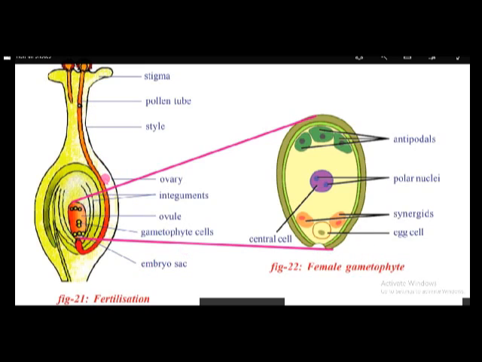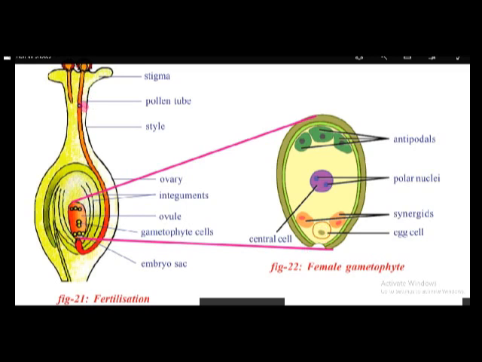When these male nuclei reach like this, the first male nucleus fertilizes the egg cell. It results in the formation of the zygote. Here 2 nuclei are present in the pollen grain. 1 nucleus fertilizes the egg cell. It results in the formation of the zygote. This is called first fertilization.